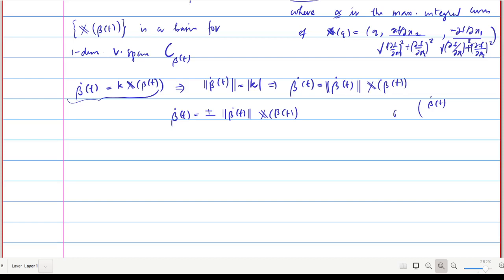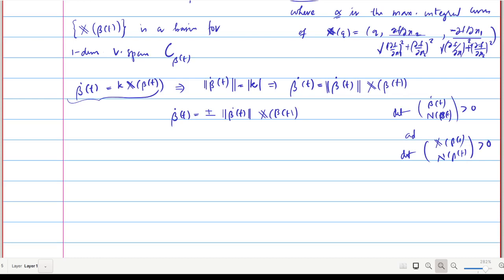If we consider the determinant of beta dot of t and n of beta of t, which is greater than 0, and the determinant of X of beta of t and n of beta of t is also greater than 0, using this idea we can say that the negative sign can never happen.